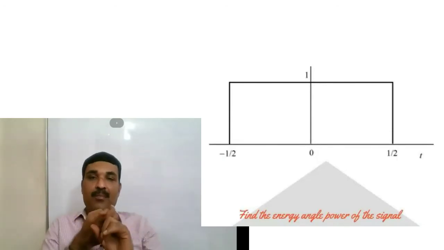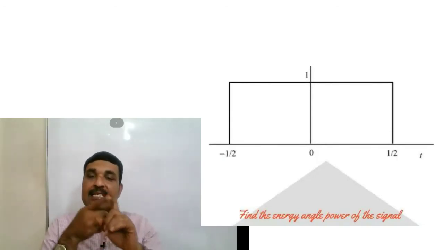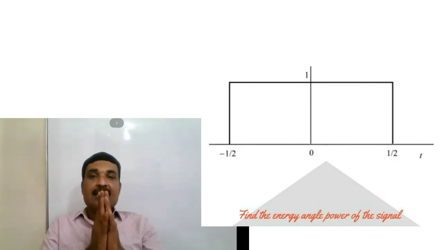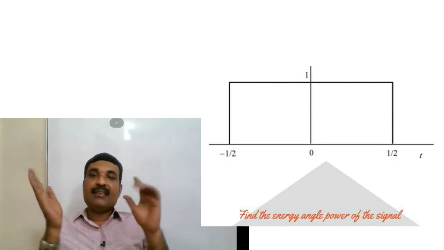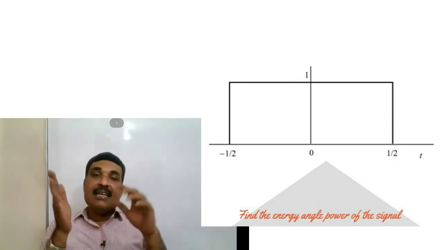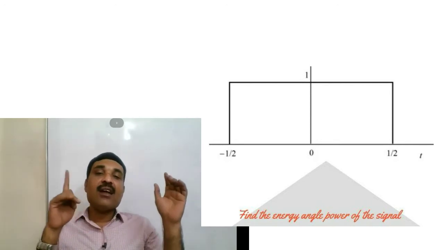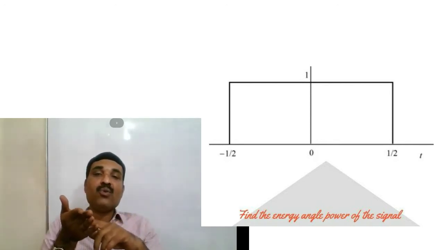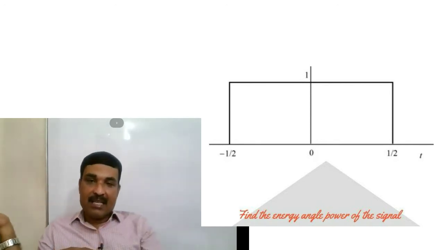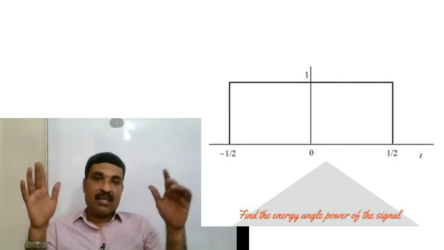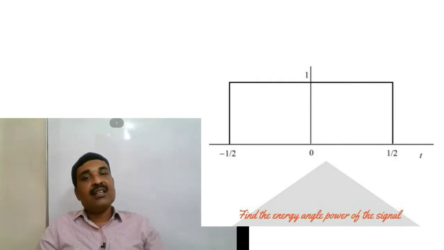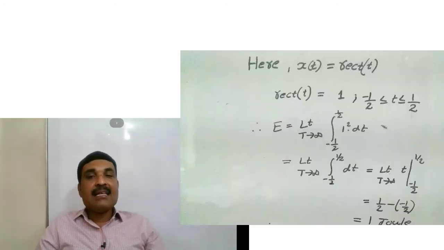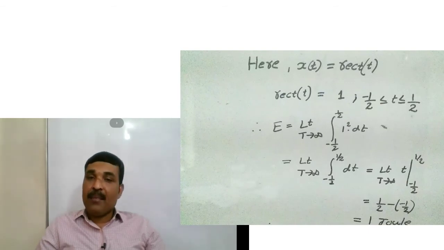We can do one problem. We want to check the energy and power of a signal, that is, x of t is equal to rect of t. Rect of t is called a rect signal. This is defined for t varying from minus 1 by 2 to plus 1 by 2, where the value of the signal is equal to 1. That is, rect of t is equal to 1 for minus 1 by 2 less than or equal to t less than or equal to 1 by 2.